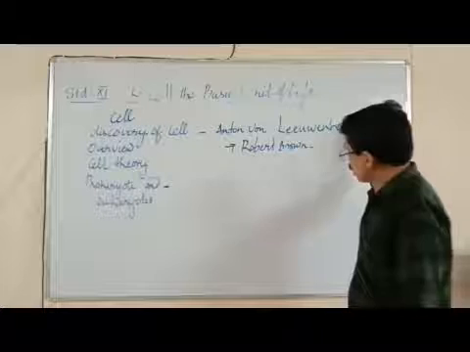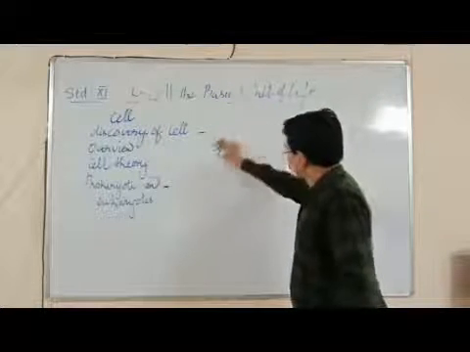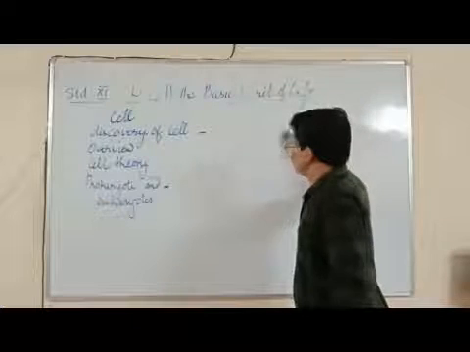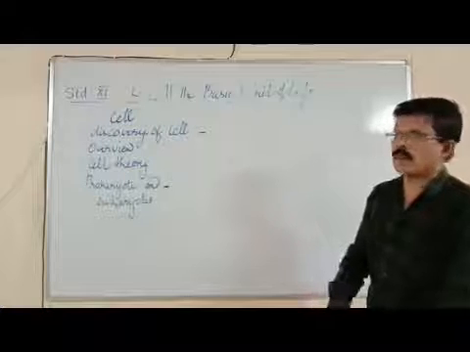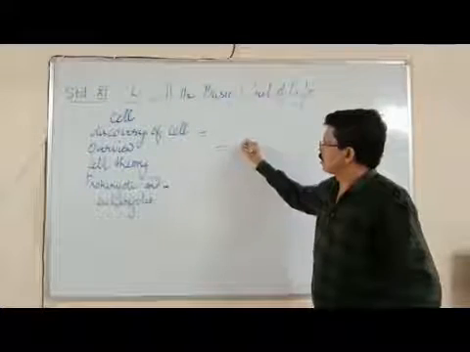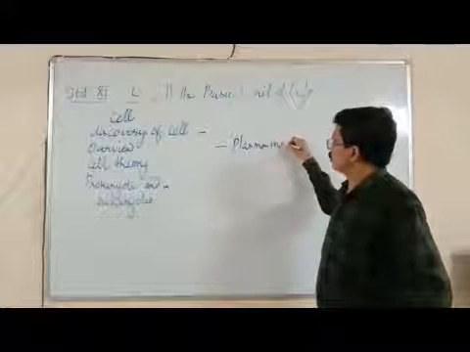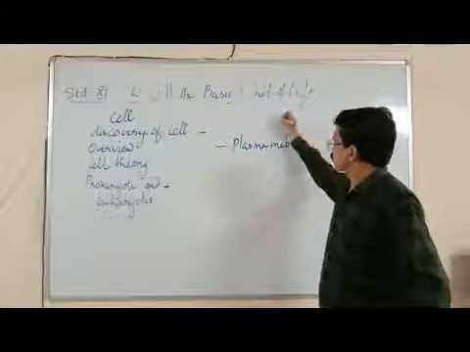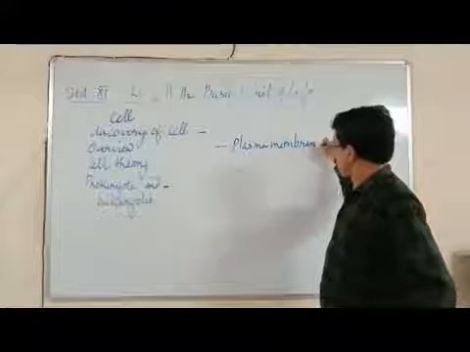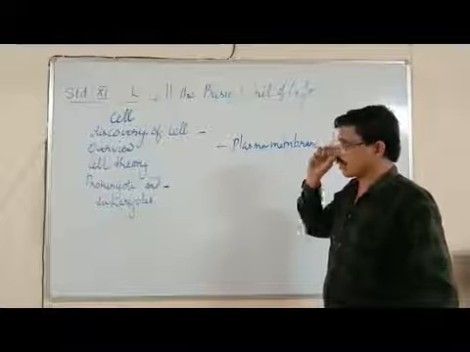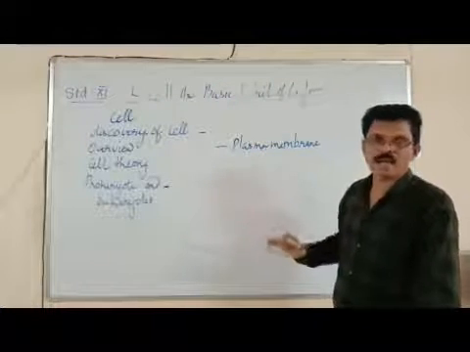Coming to the overview of the cell, in both plant cell and animal cell, the basic membrane enclosing the protoplasm is the plasma membrane. Plasma membrane is the outer membrane that encircles the protoplasm, encloses the protoplasm and separates the protoplasm from the environment. It is present in both the plant and animal cells.